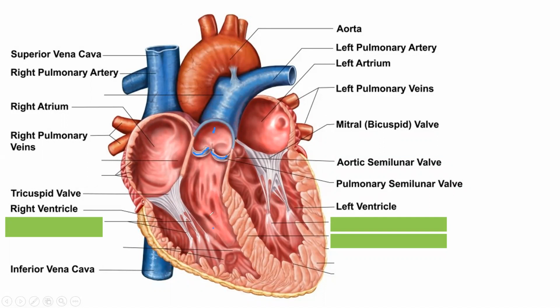Again, the pulmonary semilunar valve will allow the blood to flow from the ventricle to the pulmonary artery, but it will prevent the backflow of blood. That means blood cannot come back from the pulmonary artery into the right ventricle. Is that clear?